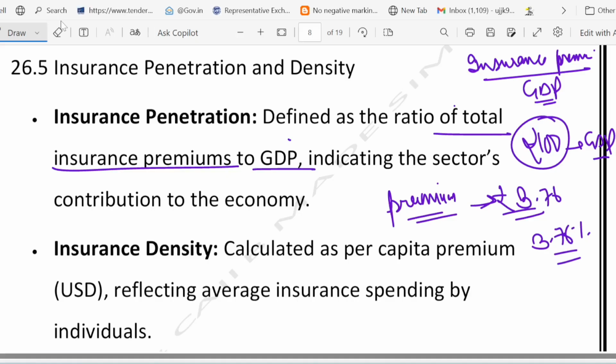What is the GDP of India? Suppose 100 rupees is the GDP of India, and they are paying 3.76 as premium. So insurance penetration is 3.76%. I hope it is clear. I also explained it in terms of salary: suppose your salary is 50,000 rupees per month and you are paying 1,000 rupees as insurance. It clearly means your personal penetration is 2%.